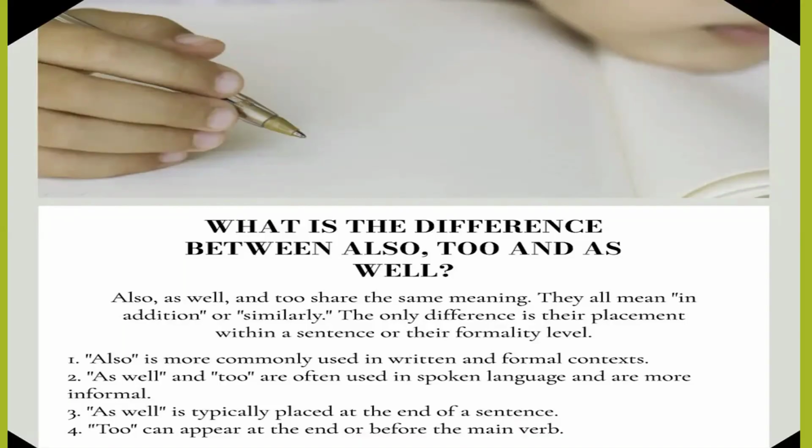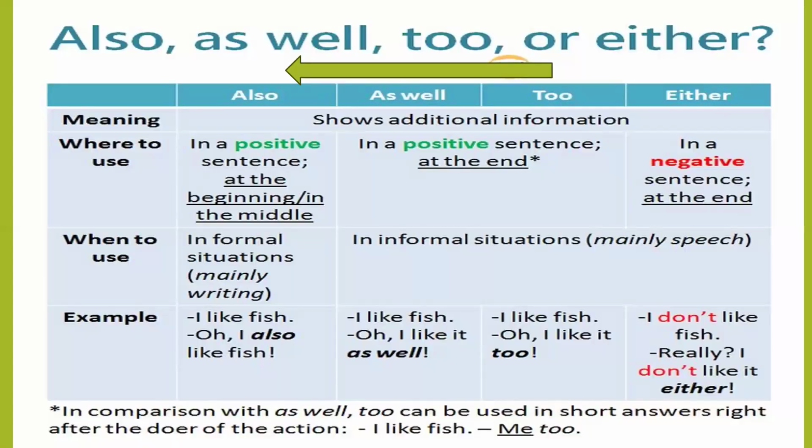As well is typically placed at the end of a sentence. Too can appear at the end of the sentence or before the main verb and after the modal verb. Also, as well, too, or either: the differentiation. Where to use also: in a positive sentence, at the beginning or in the middle. Also is used in formal situations, mainly for writing purposes.